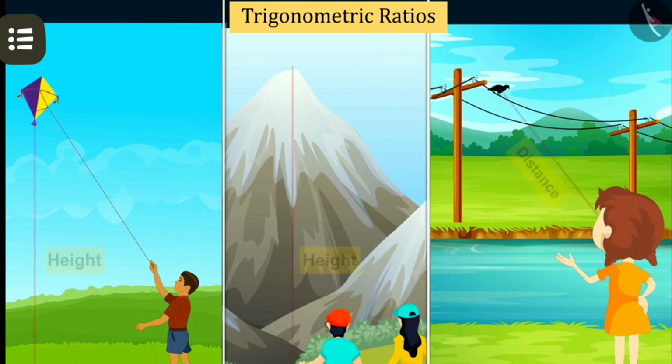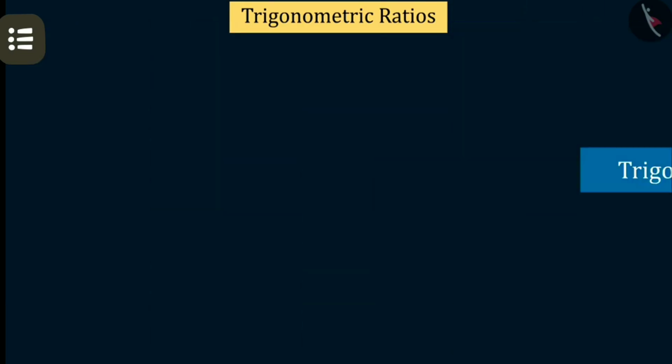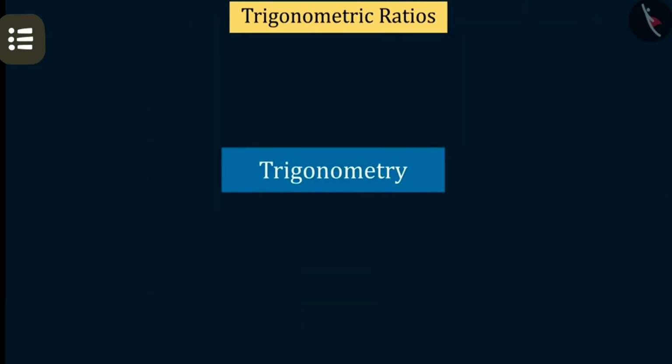In many such situations, we find ourselves unable to find the heights and distances, but it's not that they cannot be found. They can be found with the help of a mathematical technique called trigonometry.